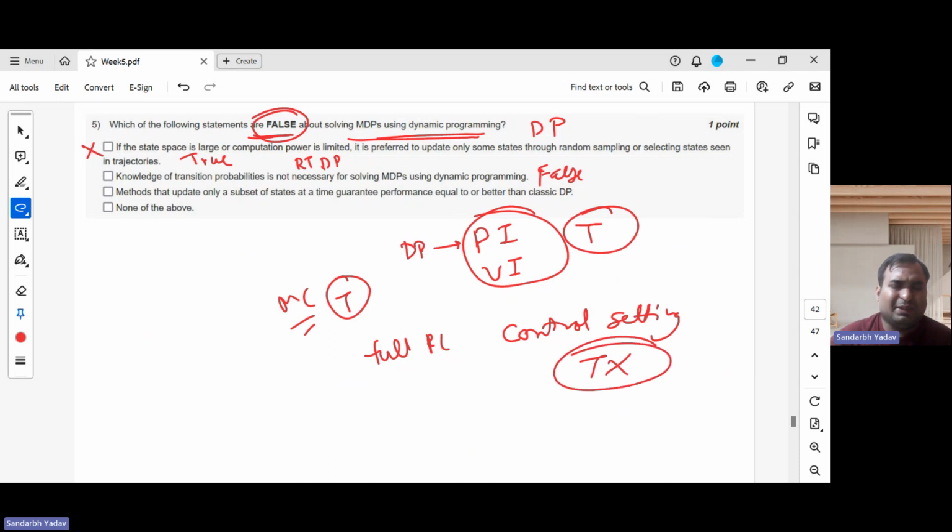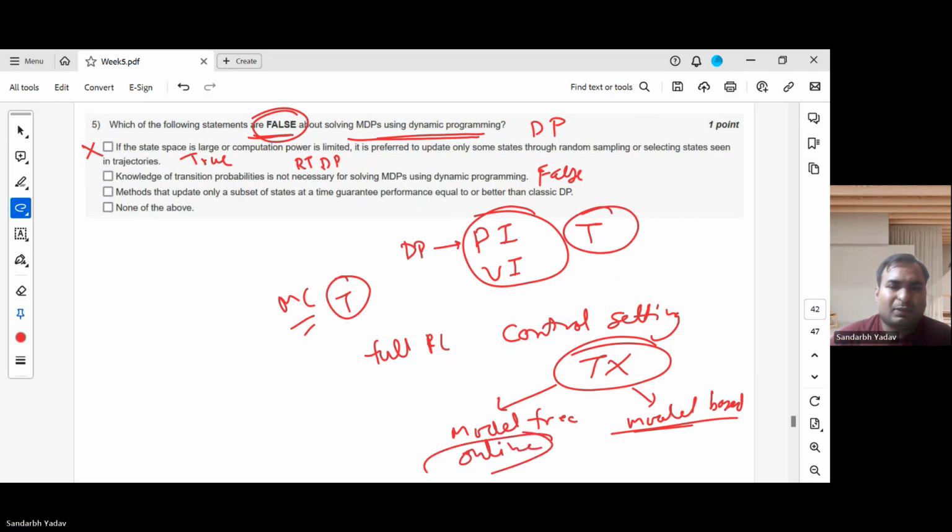So there are ways of doing it. Either we do it in a model free manner or model based manner. In model based, we estimate this transition function. There are algorithms in which we first sample enough times and approximate this transition function. Once we have approximated it well enough, then we run our planning algorithms on this. And then there are model free approaches in which we work in an online fashion and we don't need to approximate this transition function. We work with TD updates. TD updates is again a model free algorithm which works in an online fashion.